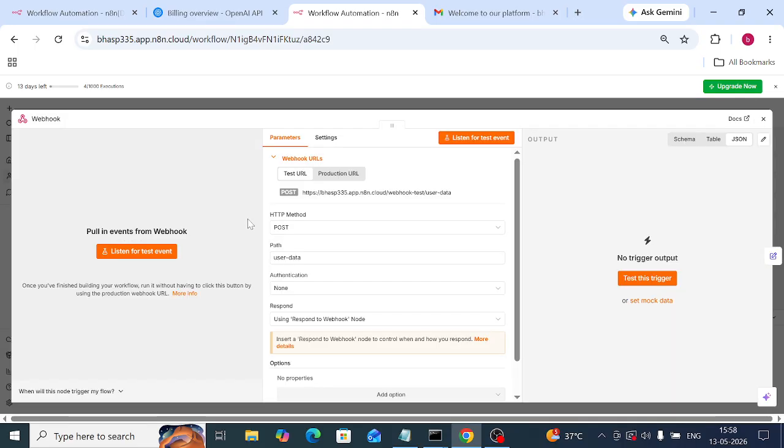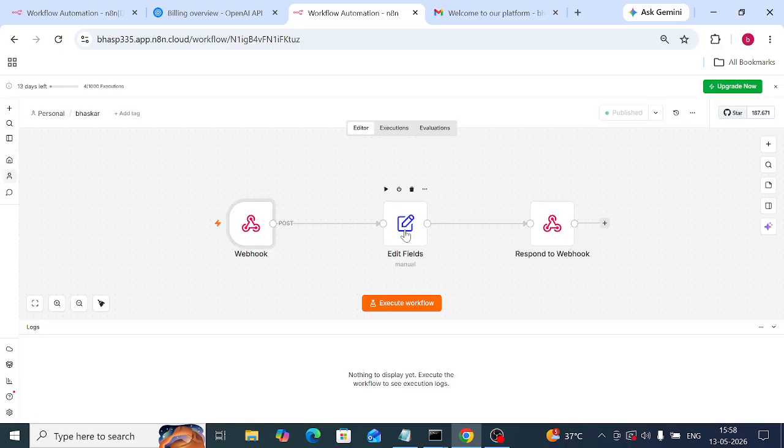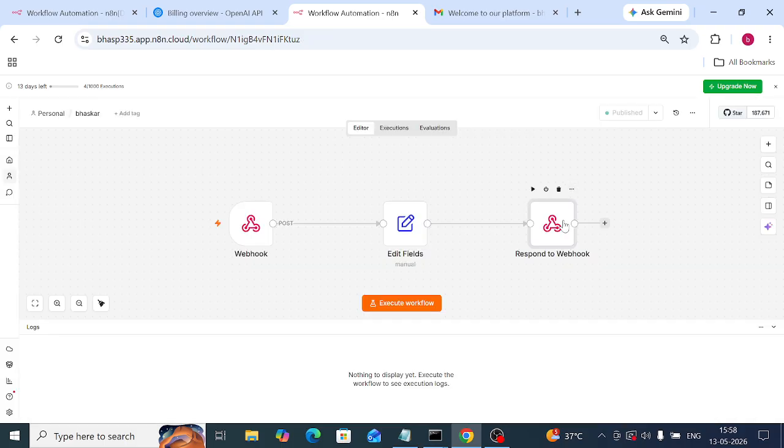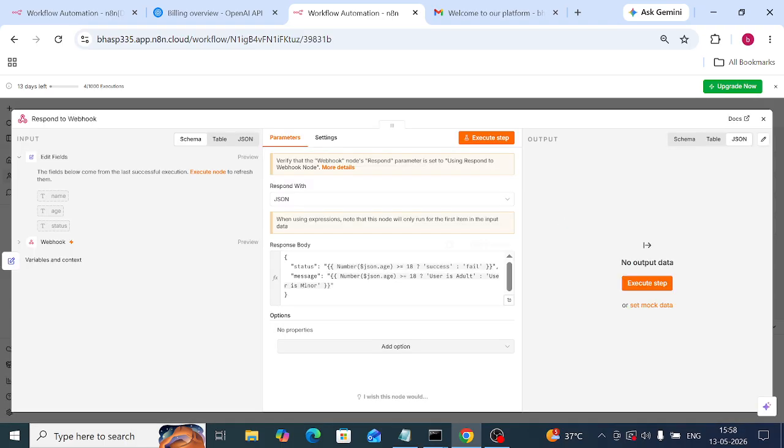Here you need to create user data. Next, Edit Fields, json.model.name. Here what I am giving is: if age is greater than or equal to 18, adult, else minor. Name and age are the fields I am giving here. The condition I am checking is greater than or equal to 18.